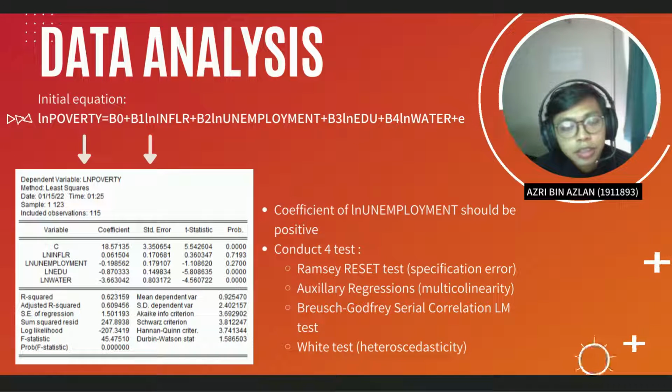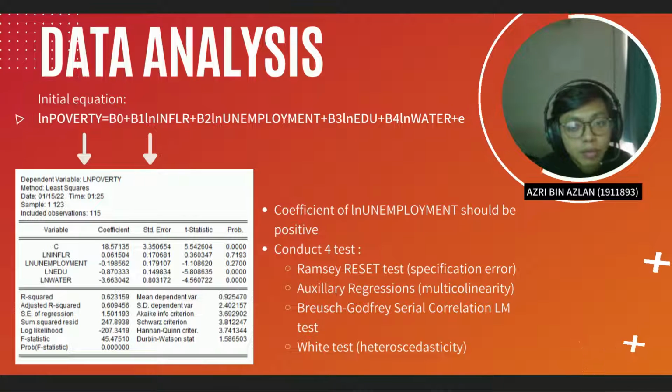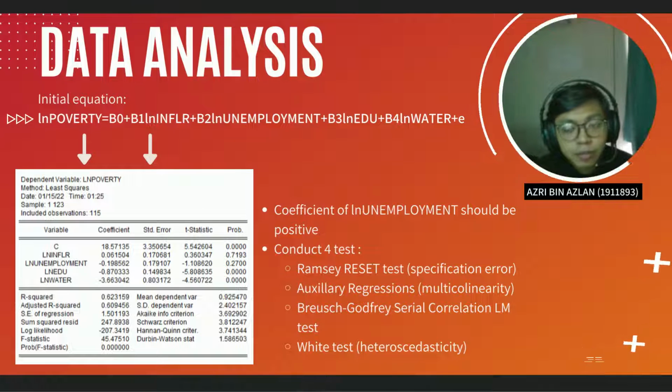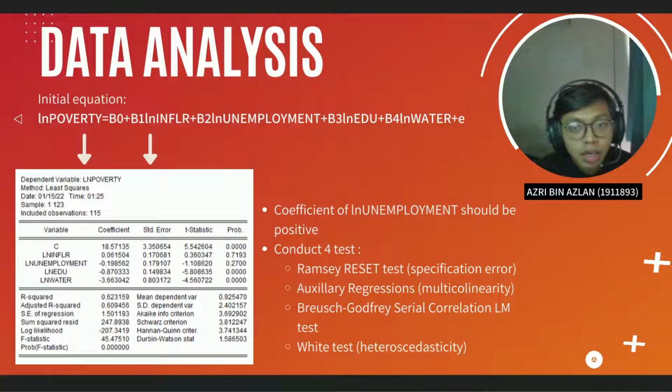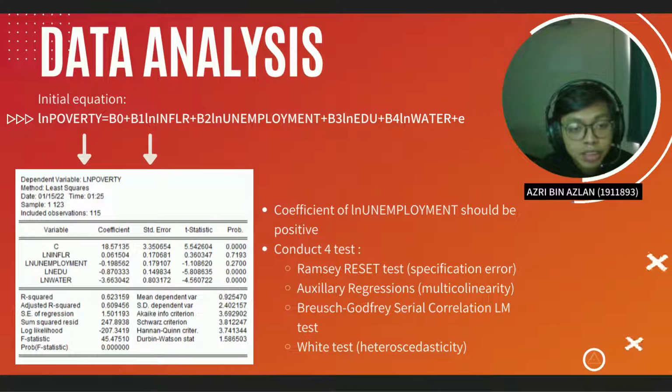Alright, my name is Azri. We're moving on to the data analysis, and our initial equation is ln poverty equals beta 0 plus beta 1 ln inflation rate plus beta 2 ln unemployment plus beta 3 ln edu plus beta 4 ln water plus the error term. So we put ln in all our variables because our data is in percentage form.